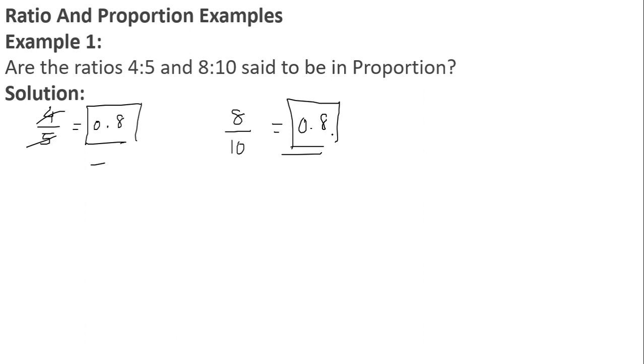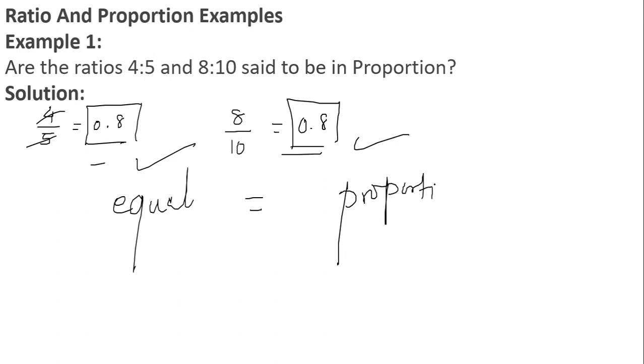Since both the ratios are equal in terms of 0.8, we can clearly say that if ratios are equal, then these ratios are said to be in proportion. Always remember, whenever we get the exact same value for both ratios, or for multiple ratios given in the question, if they are equal, then we say that they are in proportion.